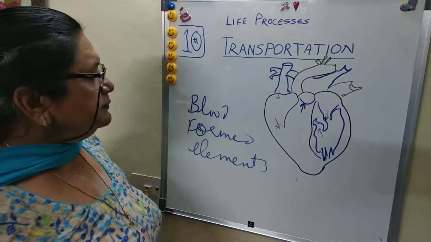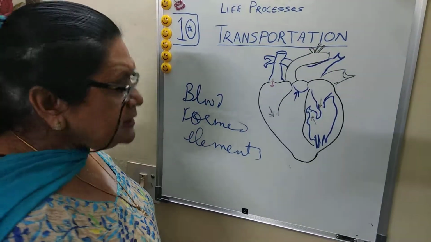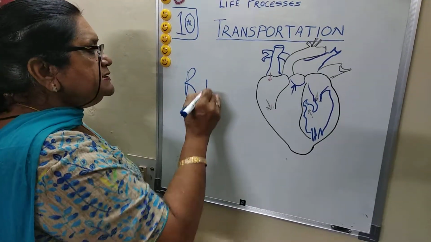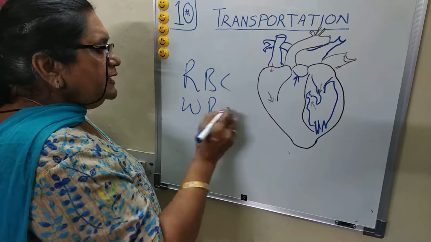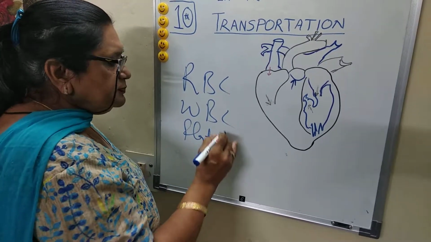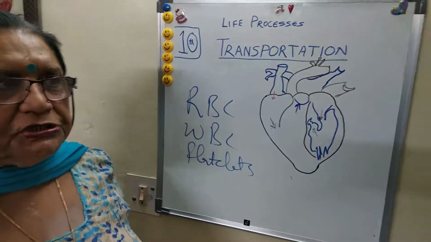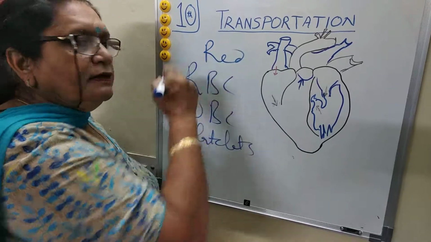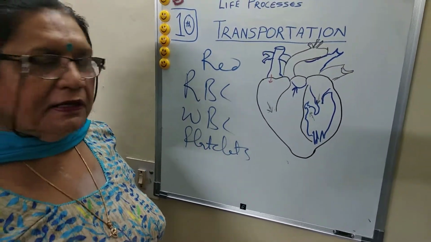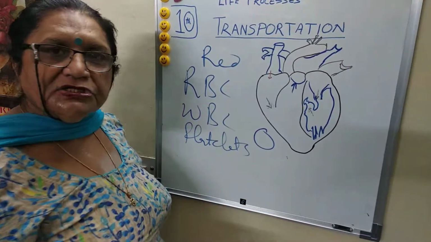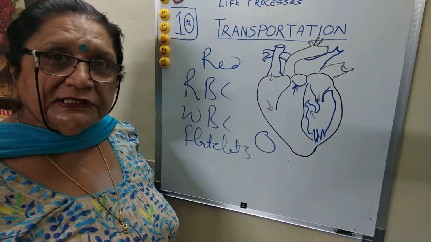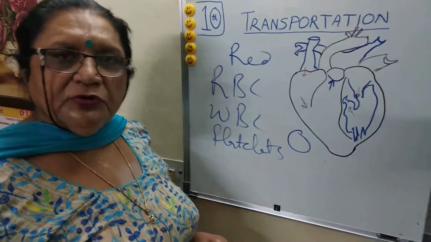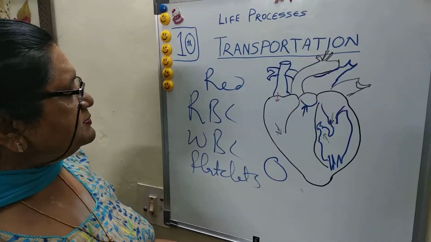What are formed elements? It consists of RBC, WBC and platelets, which play a very important role. RBC, as you know, is red in color, rich in hemoglobin, round in shape, spherical, but without nucleus. You have discussed this previously. Hemoglobin is an iron substance.